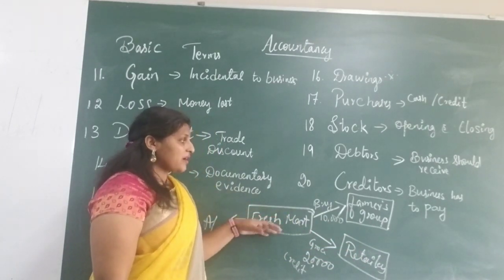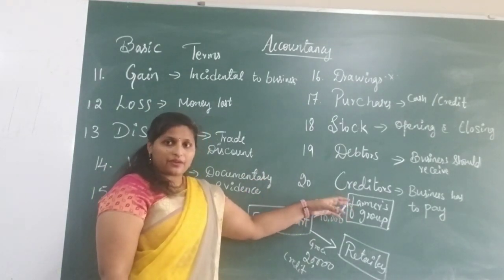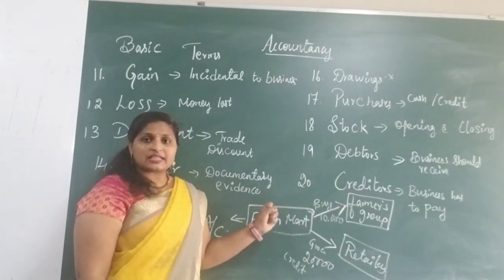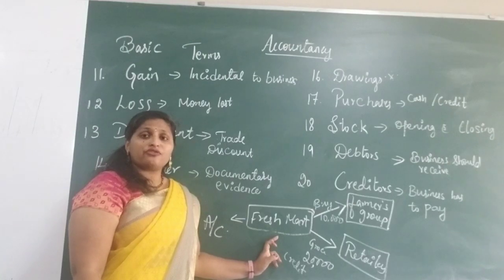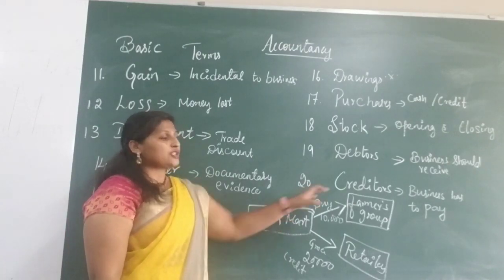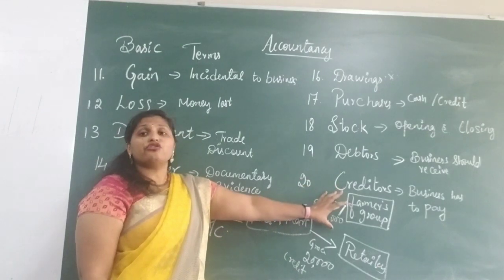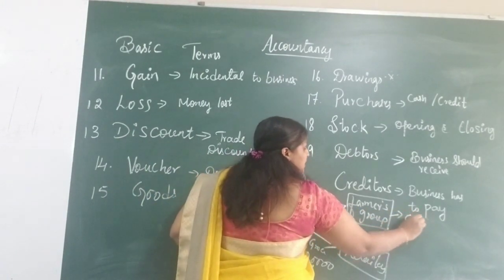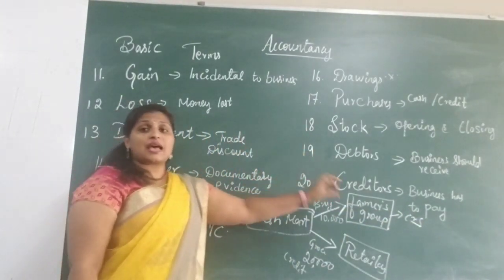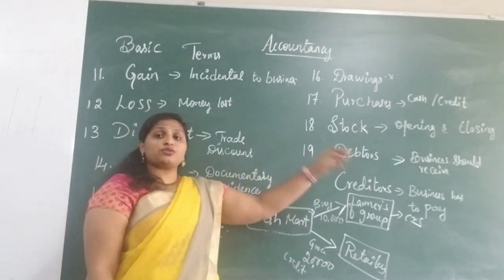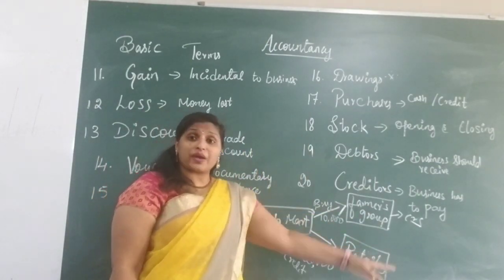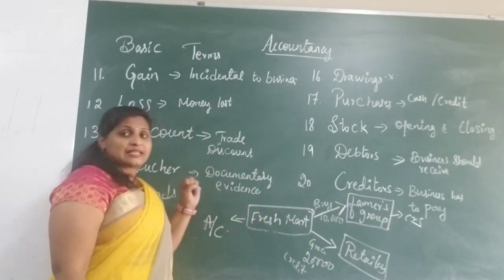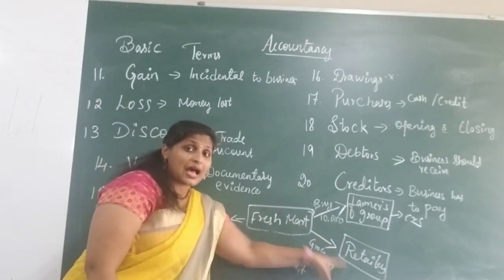Since they purchased 10,000 worth of fruits and vegetables on credit, Fresh Mart has to pay the farmers group. So in the books of Fresh Mart, the farmers group becomes the creditors, to whom the business has to pay. To whom the business has to pay, they are called creditors. From whom the business has to receive